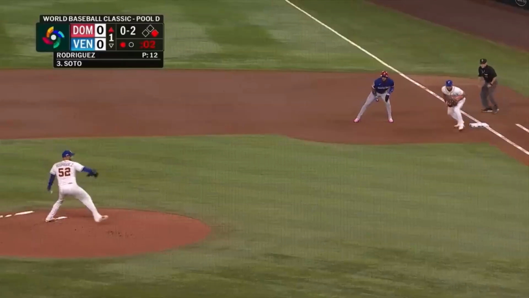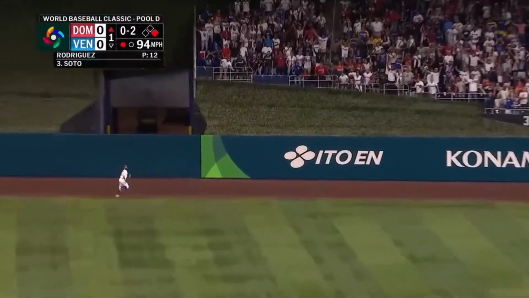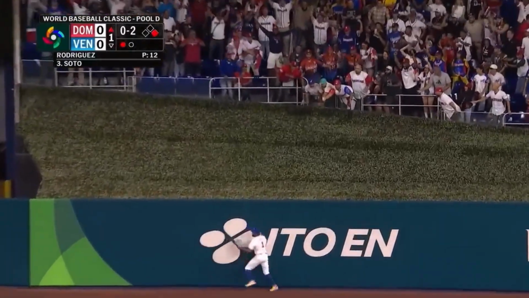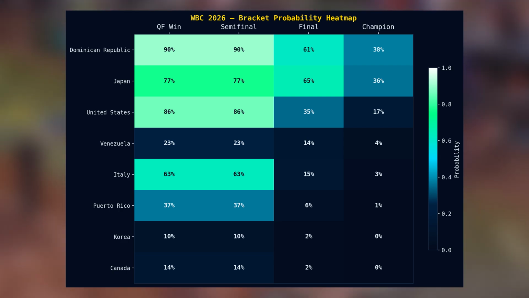Juan Soto, 1.8 impact score. The DR lineup is statistically going crazy. So let's play the quarterfinals. First up, the Dominican Republic versus South Korea.